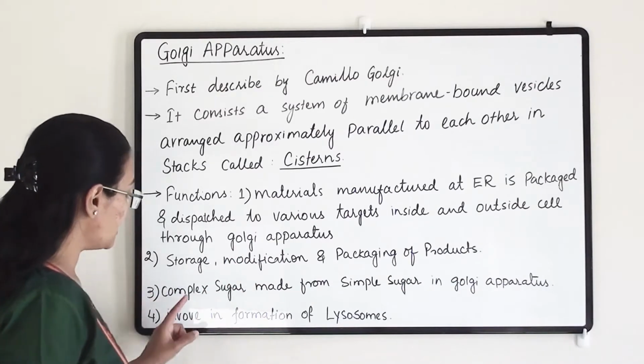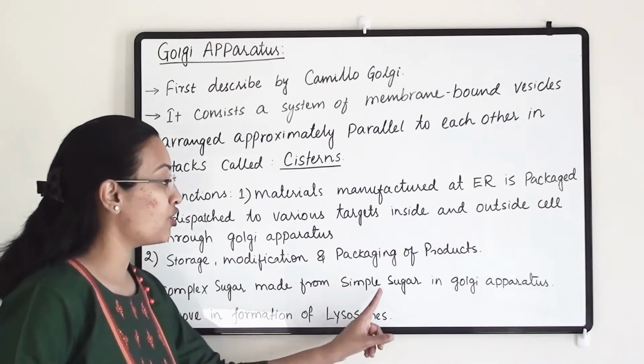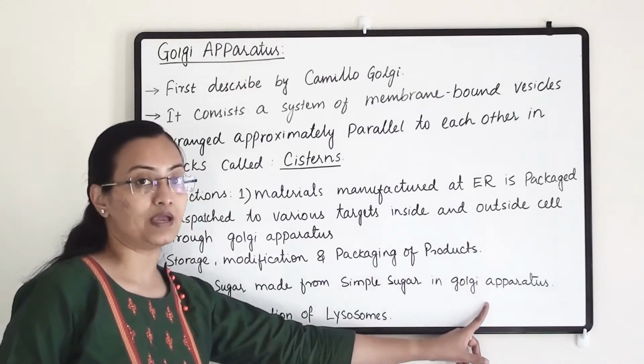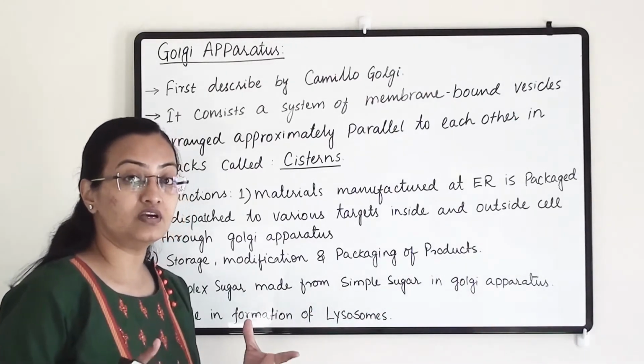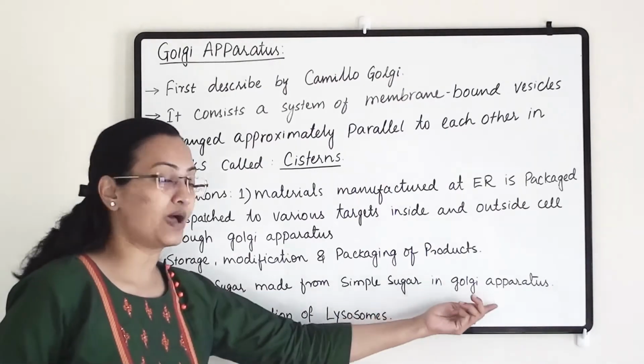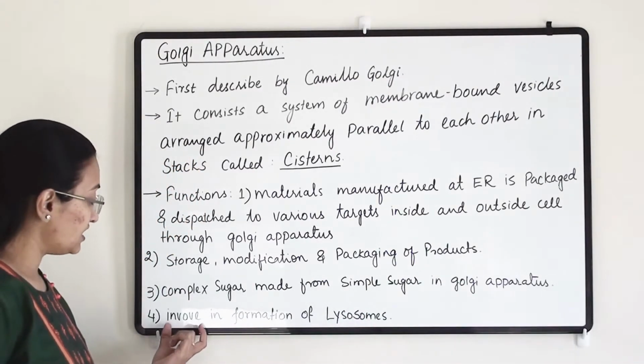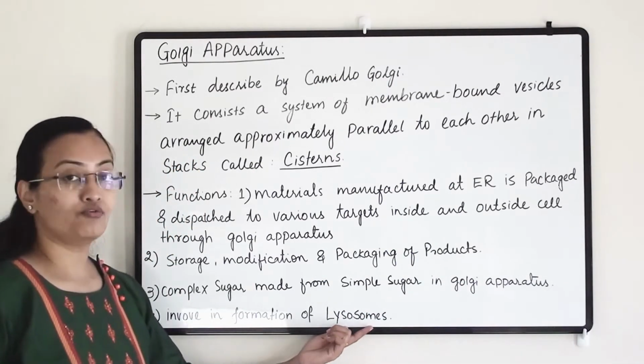The third function is that sometimes complex sugars are made from simple sugar in the Golgi apparatus. They convert some of the simple sugars into complex sugars. And the fourth function is that it is involved in the formation of lysosomes.